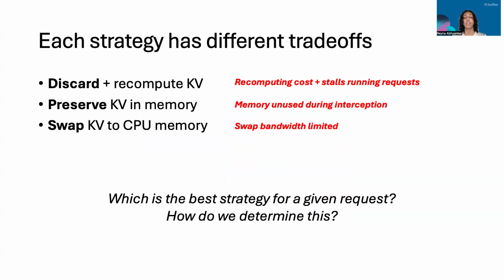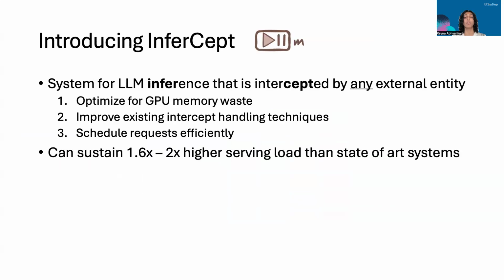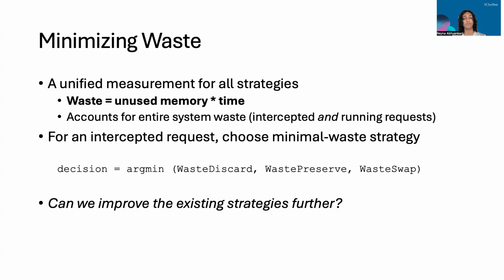Our goal is to determine the best strategy for a given request, which is why we built InferCept. Our system has 3 main components. First, we quantify GPU memory waste per strategy. Second, we improve existing techniques. And third, we schedule requests to minimize GPU memory waste. InferCept sustains a 1.6 to 2 times higher serving load, completing twice as many requests compared to state-of-the-art systems.